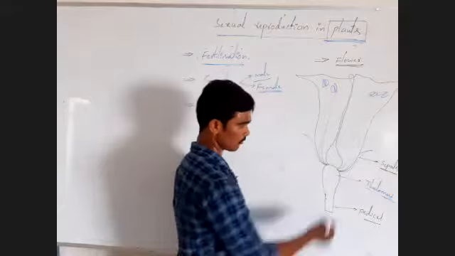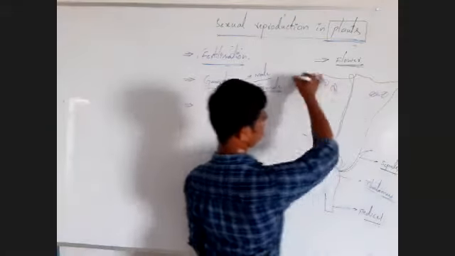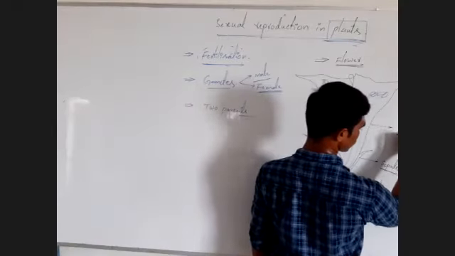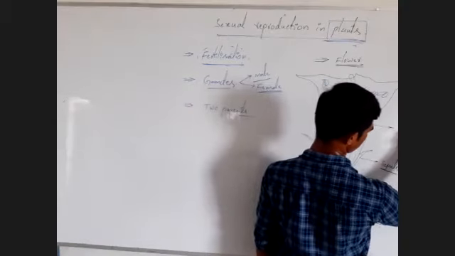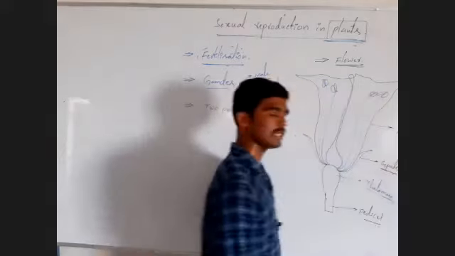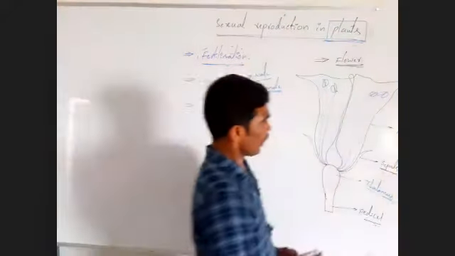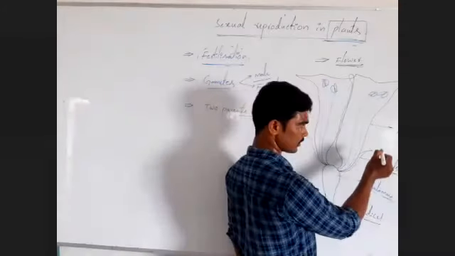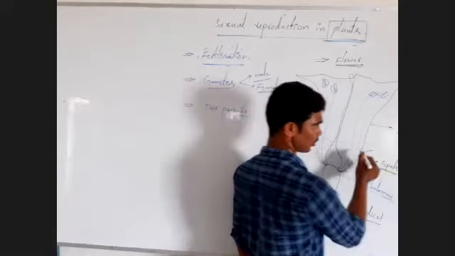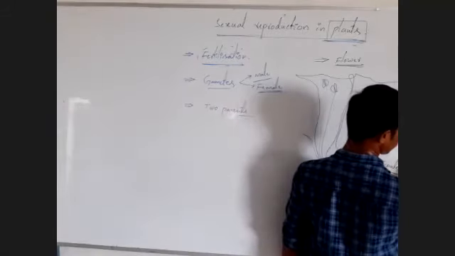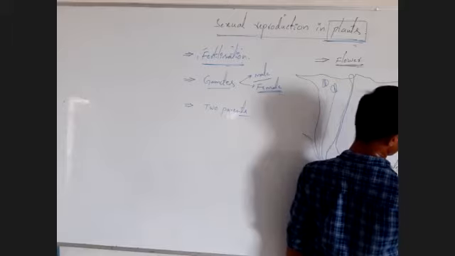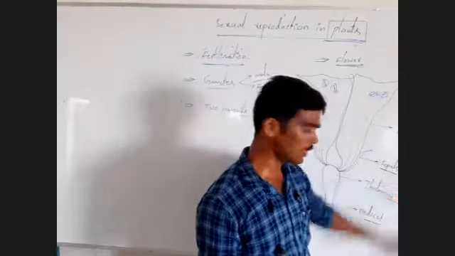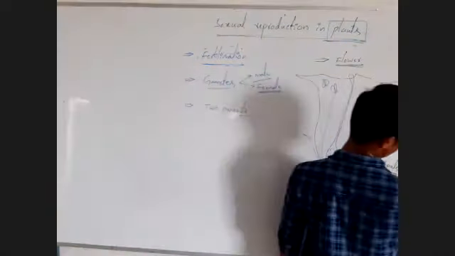Next, from the second whorl, one type of floral appendages is developed. These are called petals. You know, we already studied about these. All petals originated from the second whorl are called the corolla. From the first whorl, calyx. From the second whorl, corolla.